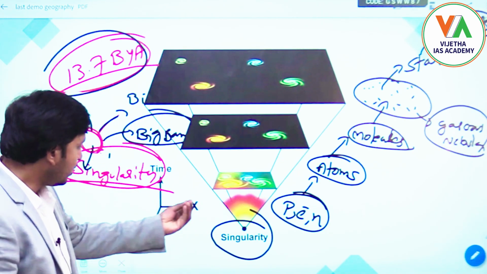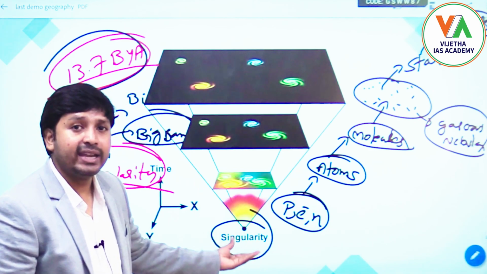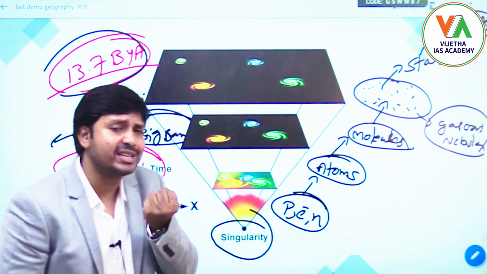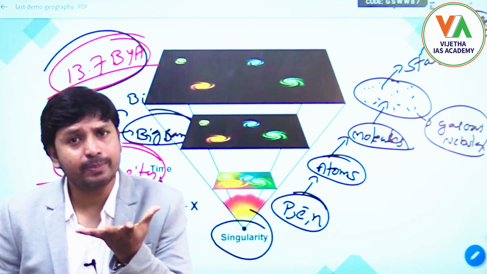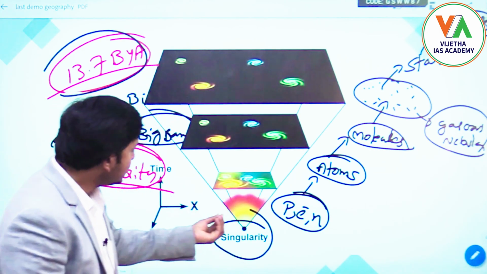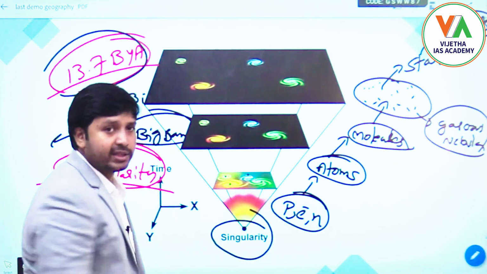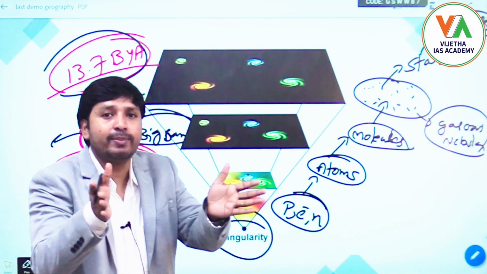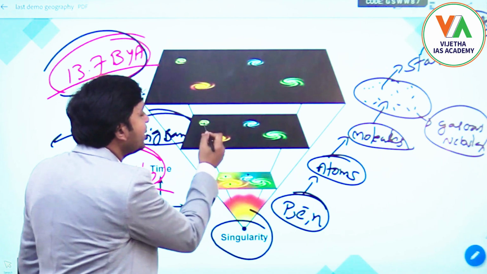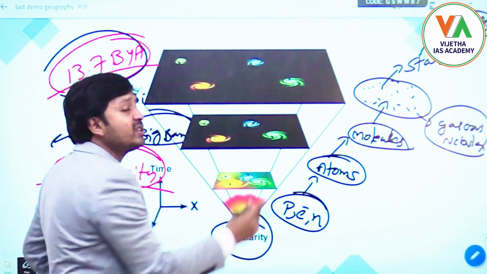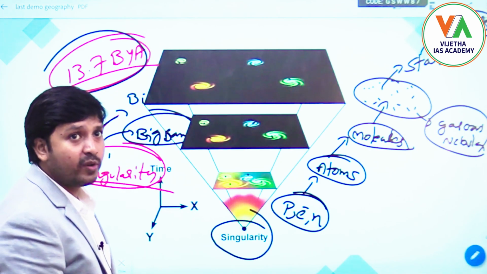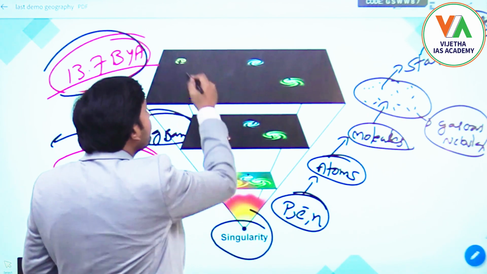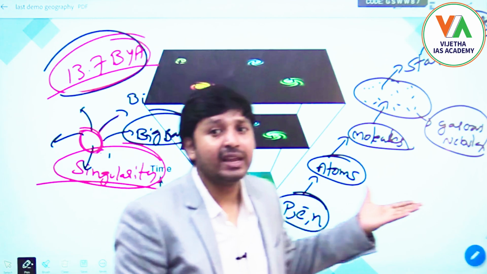Is it clear? The singularity, having high density, high temperature and high pressure, everything almost infinite, cannot retain that single point. Because of that, the explosion has taken place. Can you see in this explosion there are 4 particles? As the explosion expands with time, these 4 particles have been distributed like this, because everything is expanding here. Because of this, the expansion has been continuously taking place, and it has continued even today.